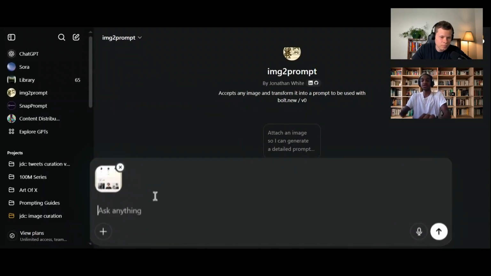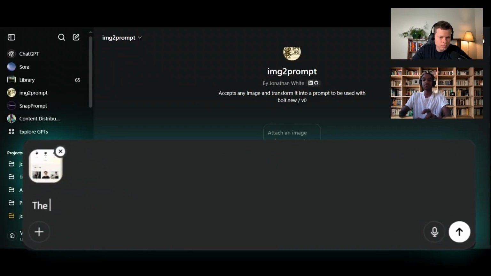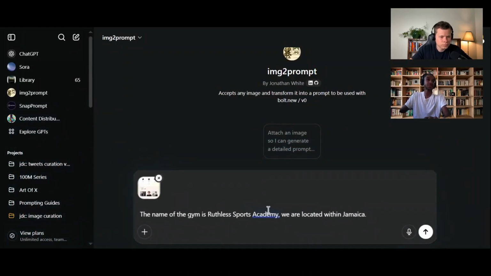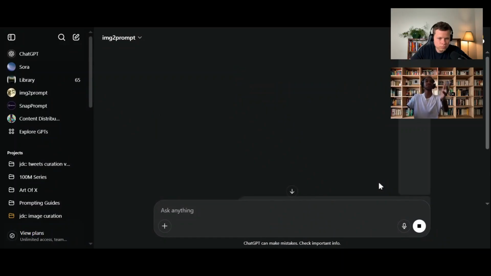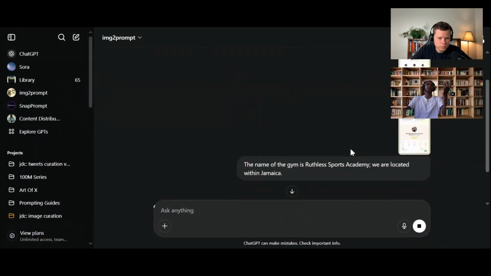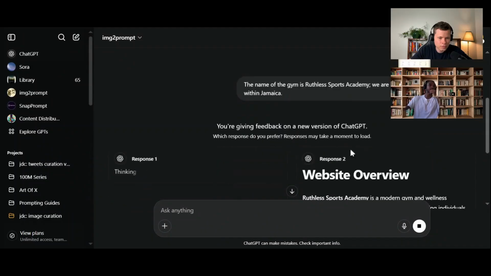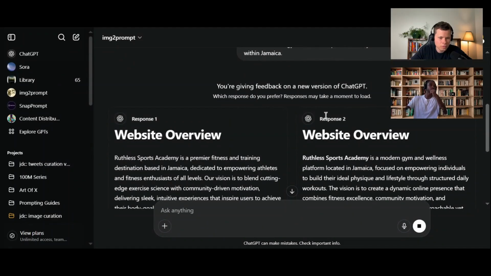So you can say the name of the gym is Ruthless Sports Academy. We are located within Jamaica. Great. So let's keep the color scheme the same. We can adjust these minor issues. All right, so we click send on this now. What that's going to do is use ChatGPT's image, and then it's just going to create a prompt for us. So we got two to select from here.